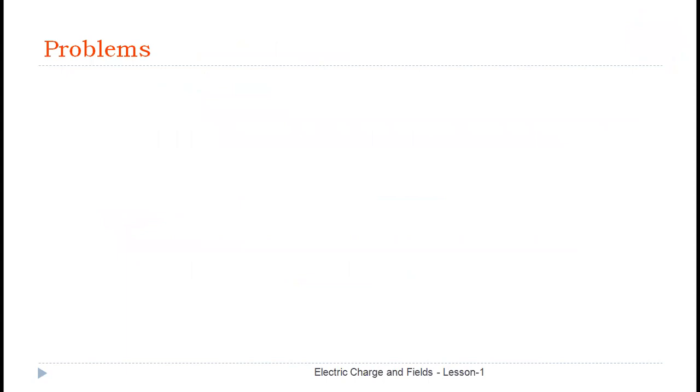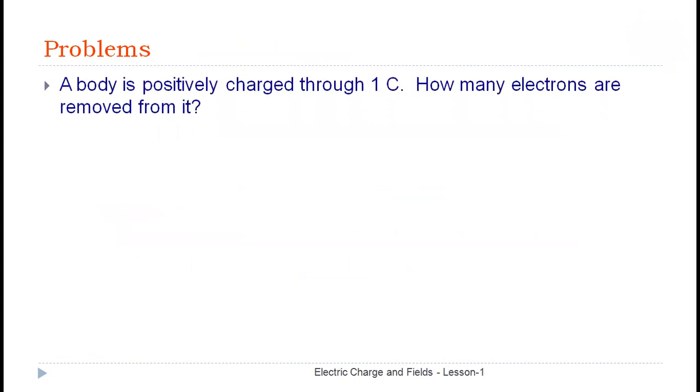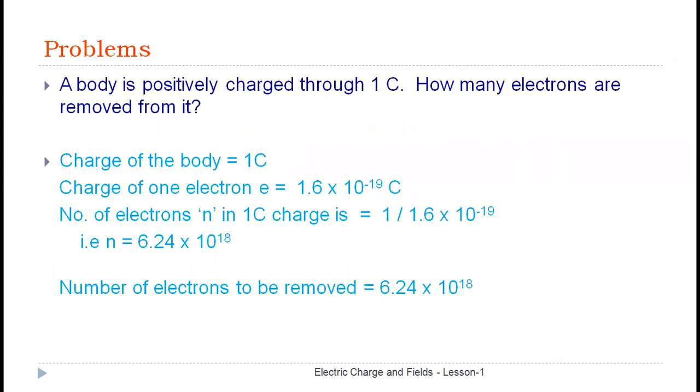Now let us do a problem based on the quantization of charge. A body is positively charged through 1 coulomb. How many electrons are removed from it? Here charge on the body is 1 coulomb. We know that the charge of an electron e is equal to 1.6 into 10 to the power of minus 19 coulomb. And from quantization of charge, we know that q is equal to plus or minus ne, where n is the number of electrons, e is the charge of the electron.